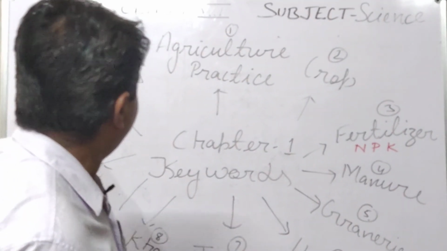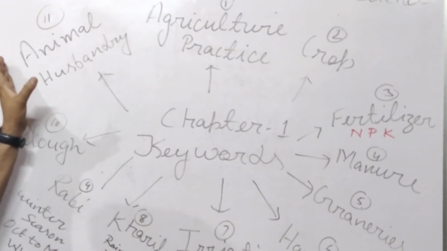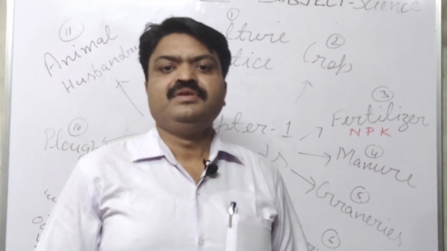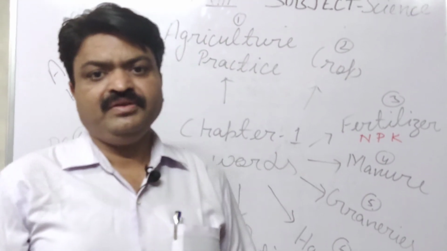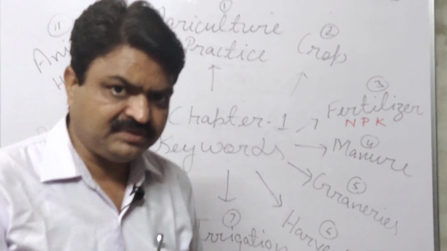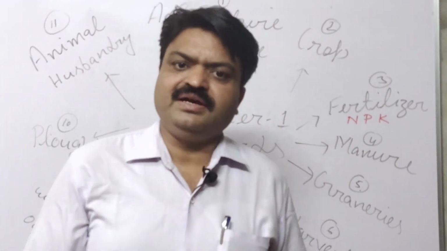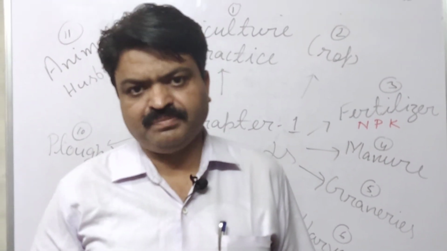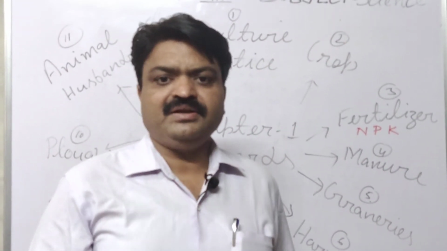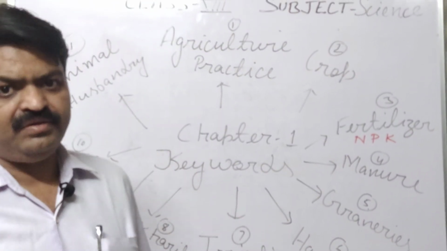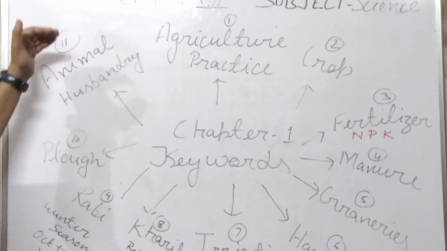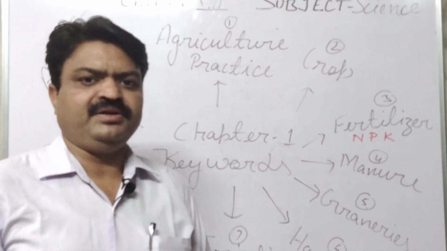Now we come to the next, animal husbandry. Animal husbandry is the branch of agriculture in which the farmers rear animals and take care of them for economic purposes, because with the help of animals they get milk, meat and wool. This branch of agriculture is known as animal husbandry.